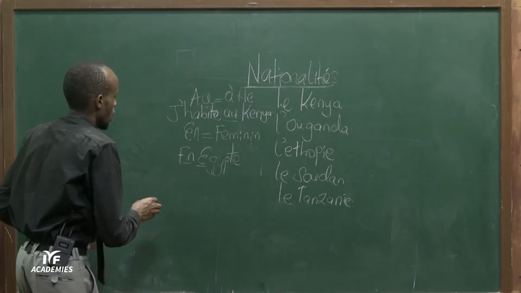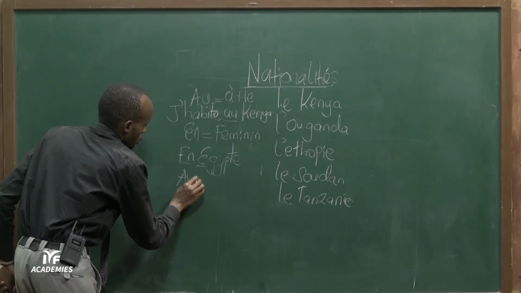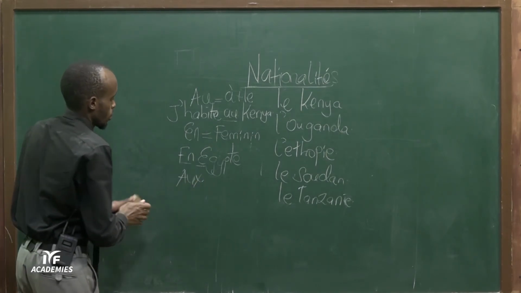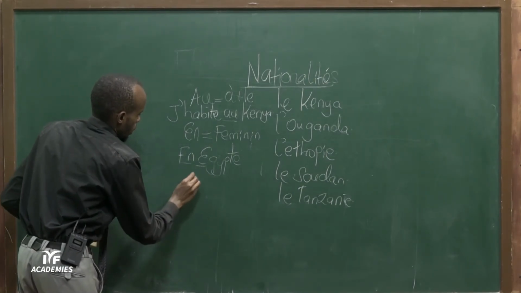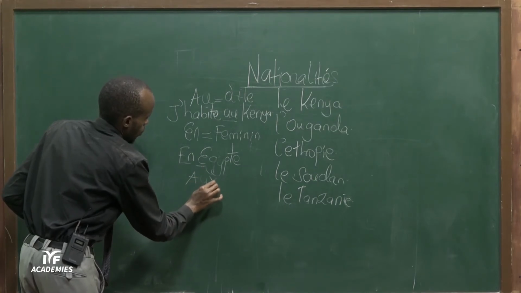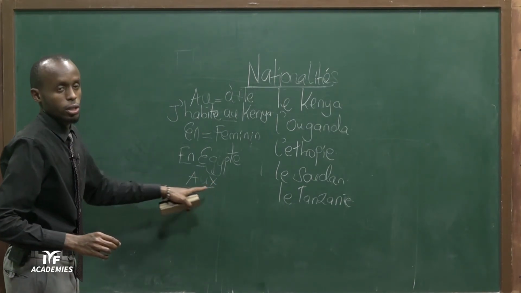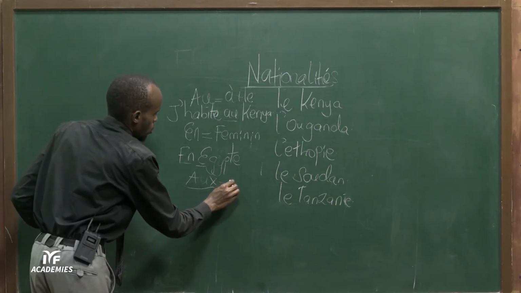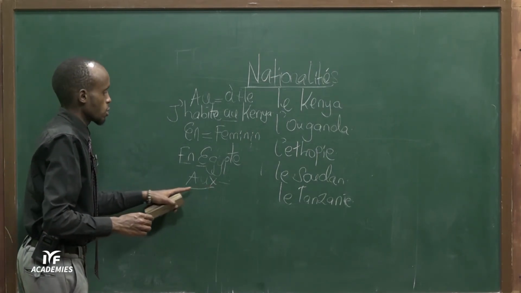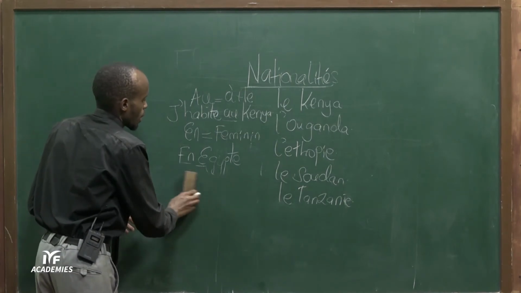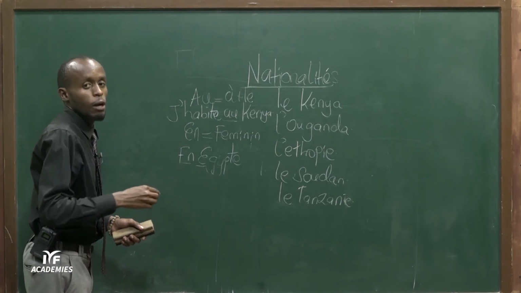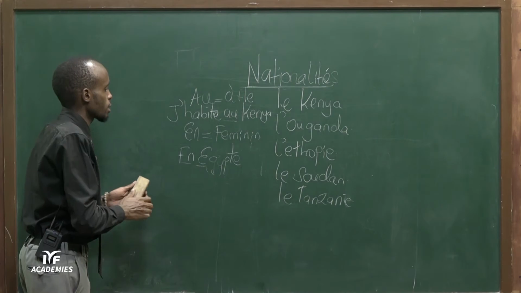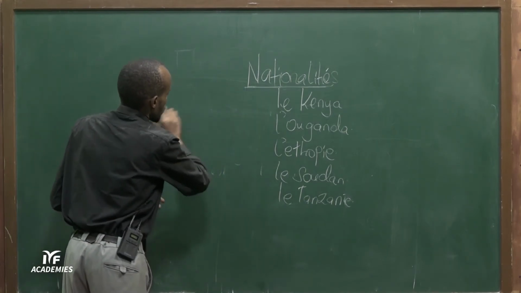Now, and lastly, we have this article. Let me write it correctly. We have aux, A-U-X. And the article aux is for plural. So it should be used with countries in their plural form. For example, we have the United States.